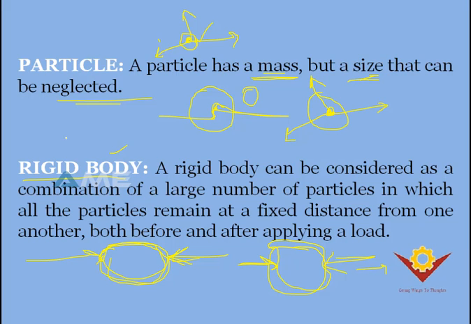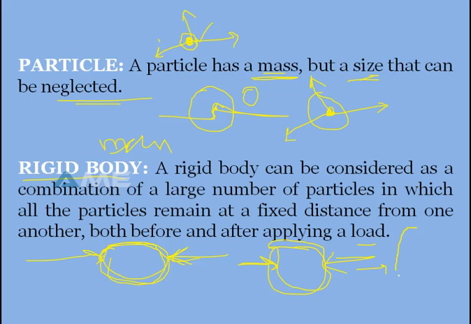Here we will consider the mass, and we will also consider the shape and size. Okay, so we'll see here the definition of a rigid body. A rigid body can be considered as a combination of a large number of particles in which all the particles remain at a fixed distance from one another, both before and after applying a load. That means here we have a particle, right? We assume it like a particle.